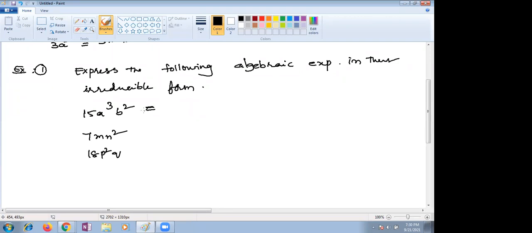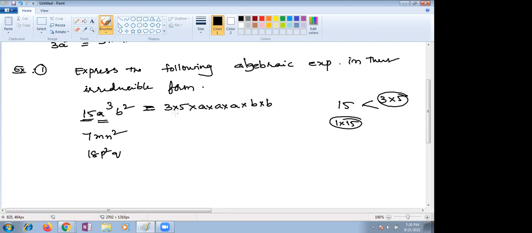What are the factors for 15 a cube b square? What are the factors of 15? 1 into 15, but 1 we are not always writing. Any other factors? 3 into 5. So here 15 can be written as 3 into 5. A cube can be written as a into a into a, very good. A three times because a cube, b two times because b square. Further we are unable to reduce this. This is the irreducible form of your expression.